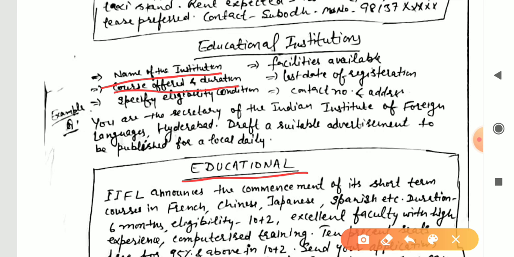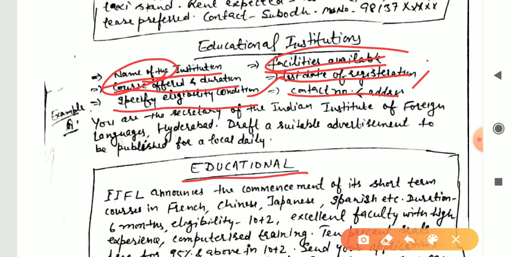Normally these type of ads are asked that this particular institute wants to give an ad for the course during that time. So you will have to add the course offered and duration, and after that specify eligibility condition. What are the eligibility conditions for that particular course? What are the facilities available, faculty and other facilities available? Last date of registration, that is the last date of application or registration, and at last contact and address. So these things should be included when you are going for education.